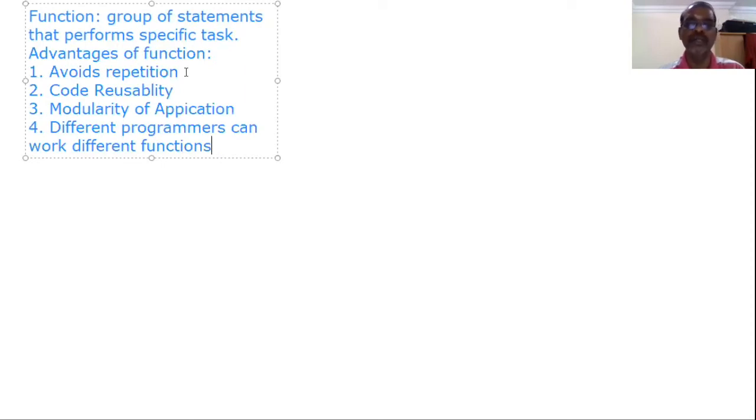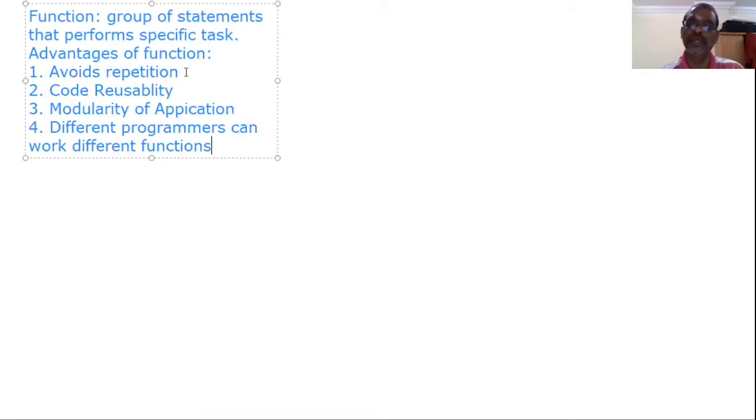Modularity of application. Modularity means small sets. That means we are dividing the program or the application into small sets of modules. How? Just consider we want to create one application just like a calculator, a physical calculator.